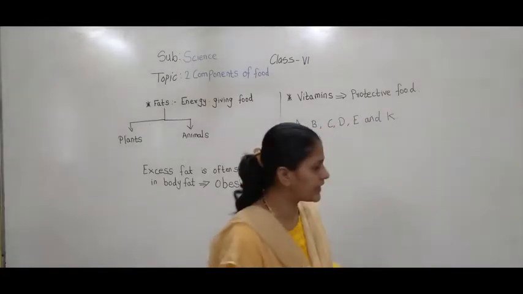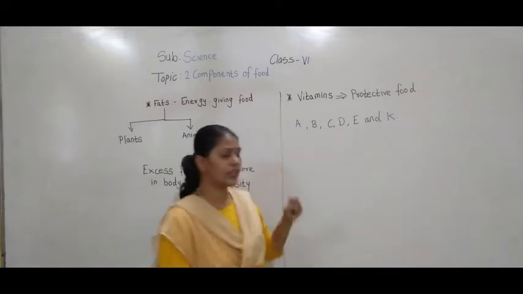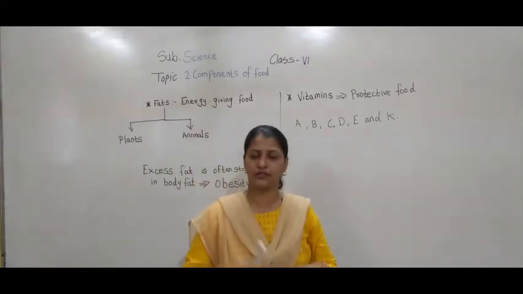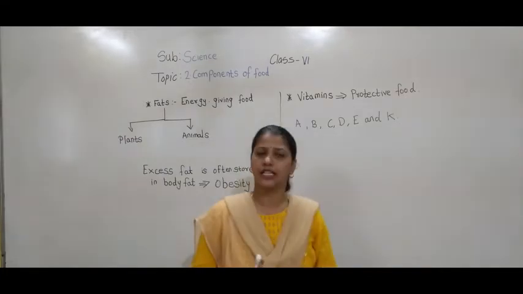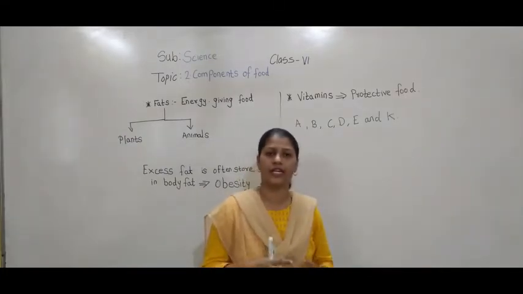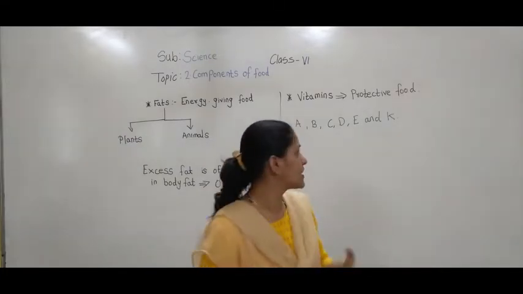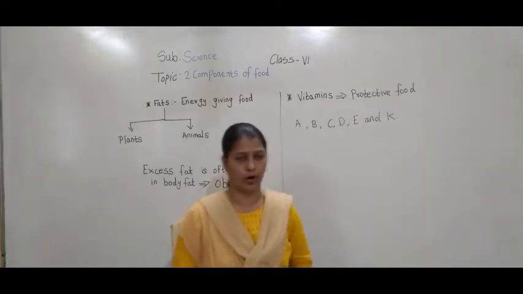If we take vitamins in a small amount, then our body is going to function and be protected.